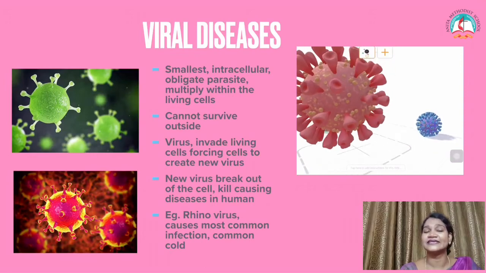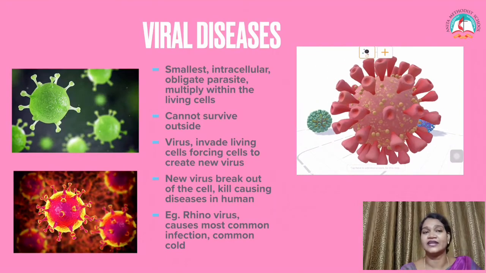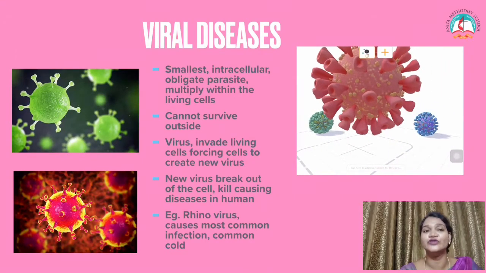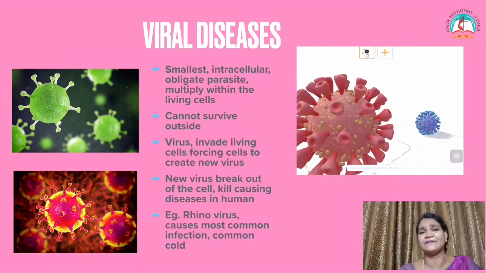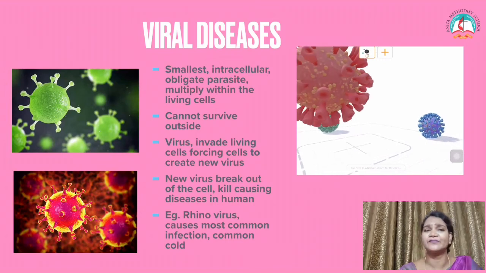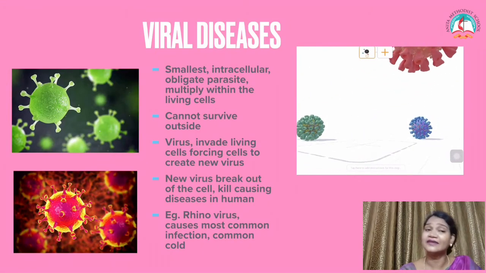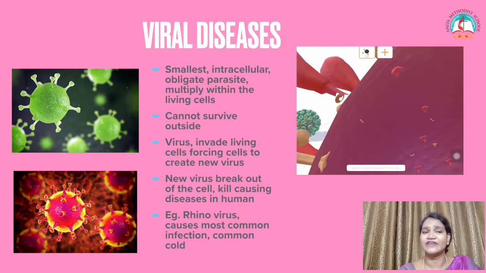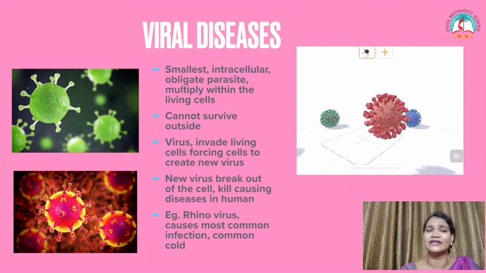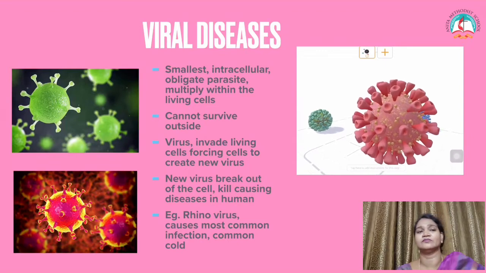The virus invades living cells and forces cells to create new viruses. Most of the viruses are very pathogenic. New viruses break out of the cell, killing it, causing diseases in humans. Rhinovirus causes the most common infection called common cold.